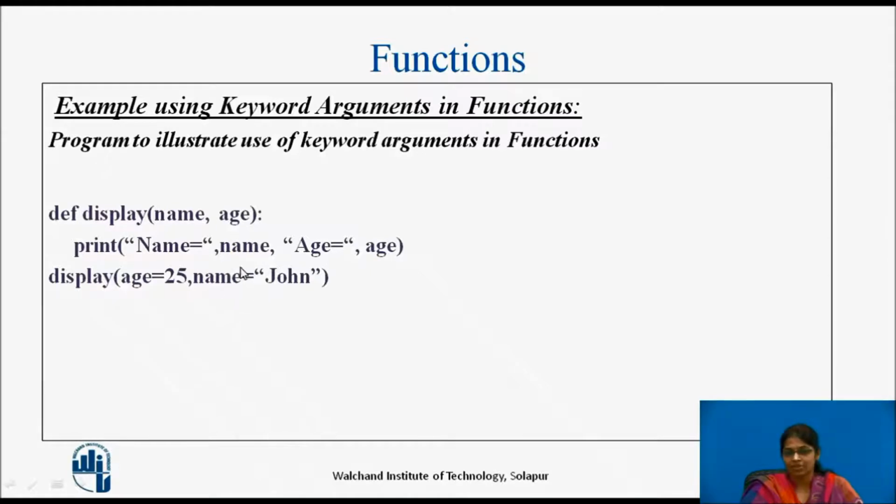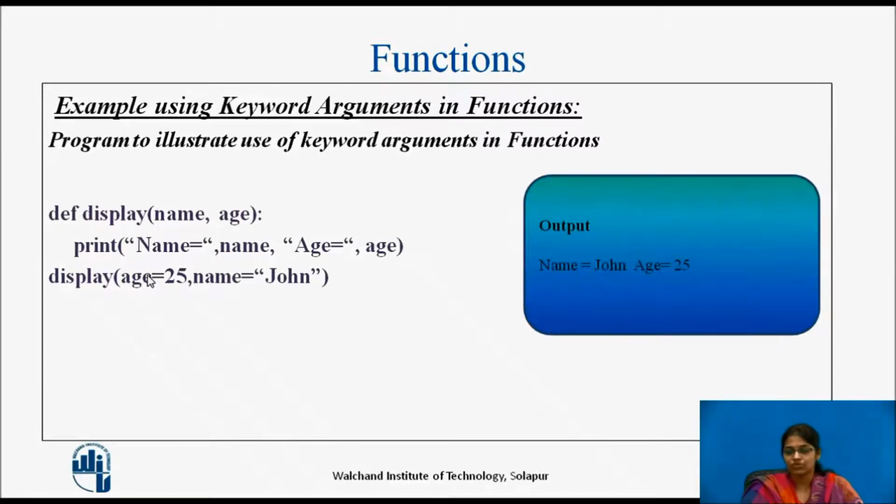And name is assigned with John. So the value John will be assigned to the parameter named name. So irrespective of the position of the argument, we can pass values to that particular parameter. Based on this, age will be 25 and name will be John. So the output will be name equal to John, age equal to 25.